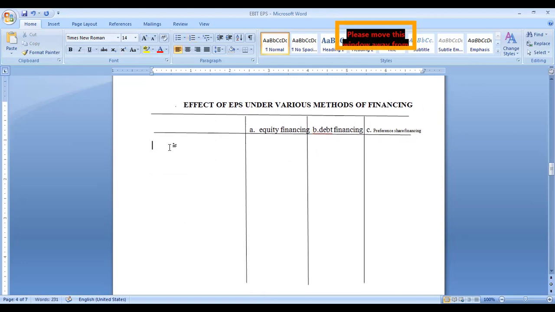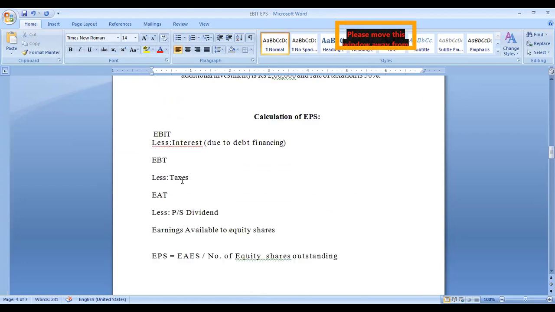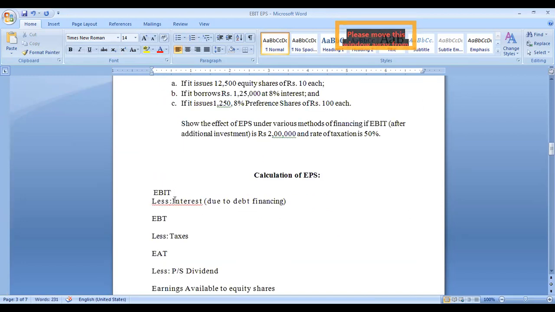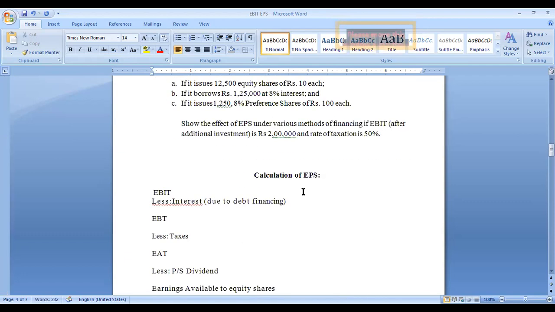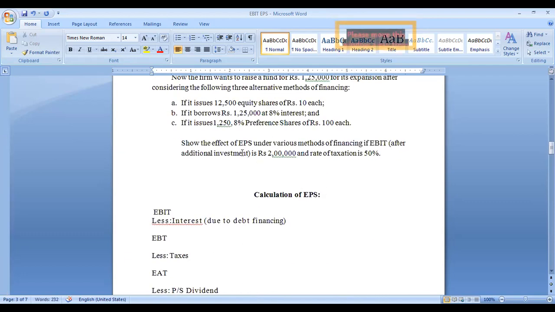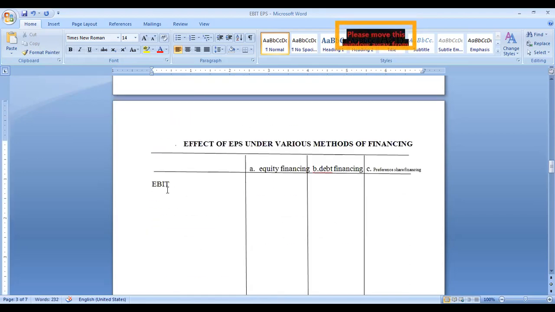Now see, first one we have to see. First you have to take into consideration EBIT, earnings before interest and taxes. In the problem, after additional investment only the profit is given, so here also in brackets you can write after additional investment.